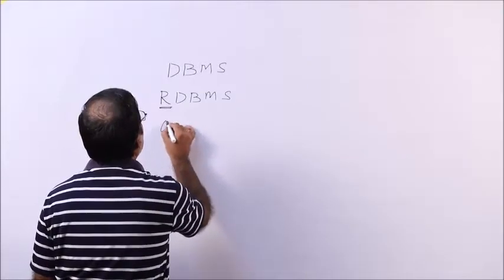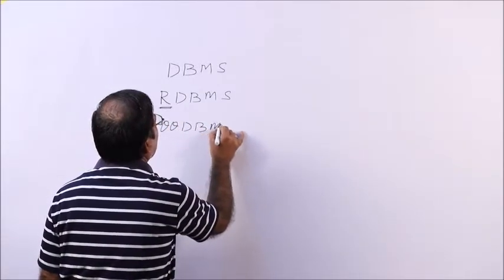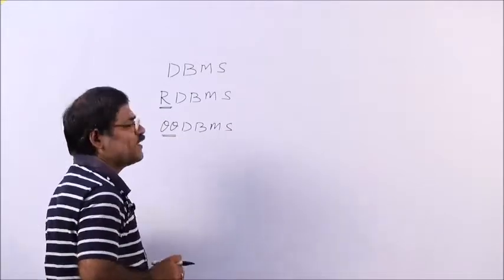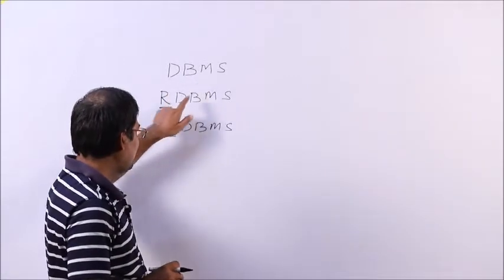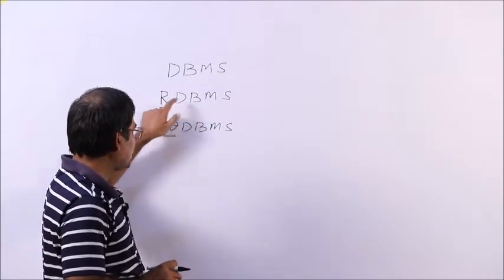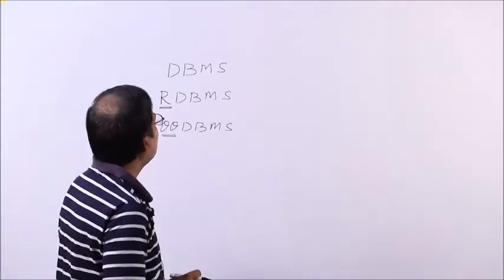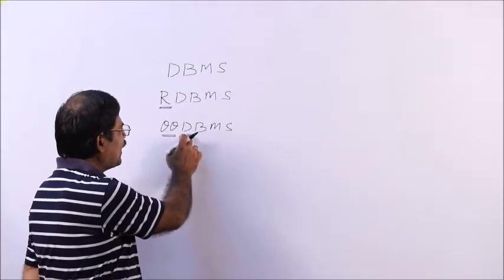Then another is ODBMS, where O is added to DBMS. RDBMS means relational database management system, and ODBMS means object oriented database management system.